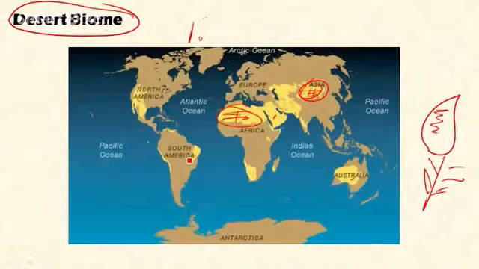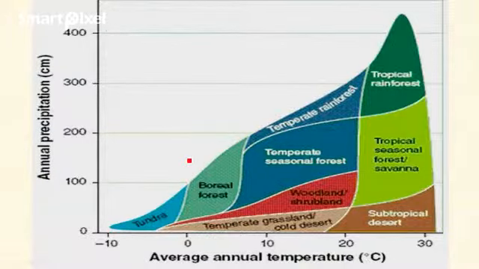Here the flora includes drought-resistant vegetation, as I discussed earlier, such as cactus, euphorbia, seagrass. The fauna includes reptiles, mammals, and birds. Certain animals, such as rodents, undergo hibernation to escape the harsh climate and water scarcity in the harshest period of the year. So those are the 7 different types of biomes that I discussed in detail.